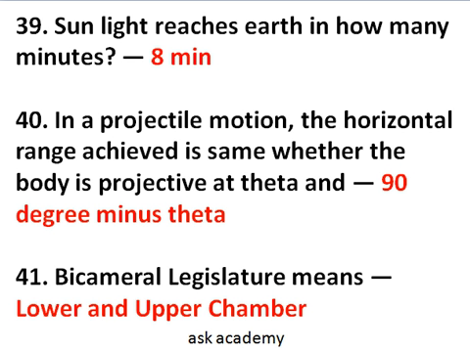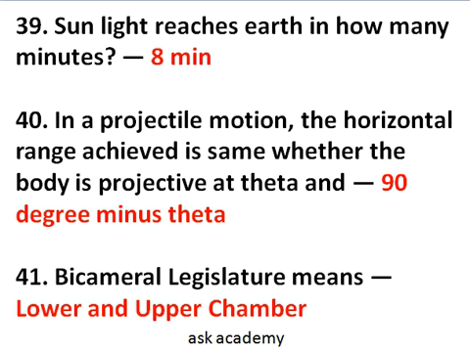Next question number 39. Sunlight reaches the earth in how many minutes? So approximately in 8 minutes sunlight reaches the earth. And if they ask in how many minutes or years the sound reaches the earth from the sun, or from the earth to the sun, sound movement is not possible, because in between the sun and earth there is a vacuum, so sound cannot pass through the vacuum.